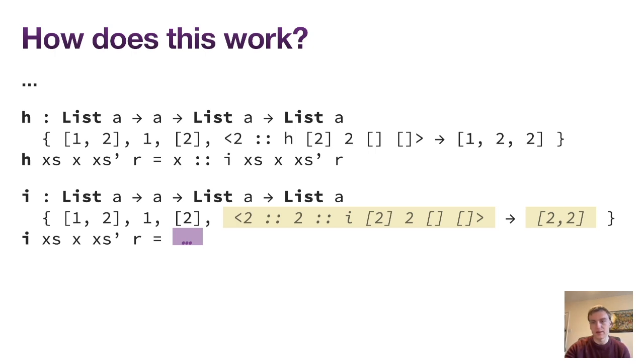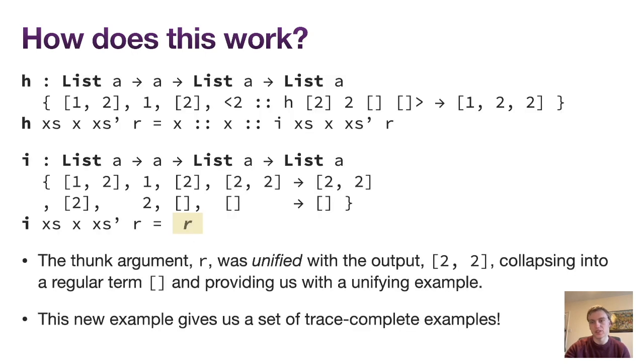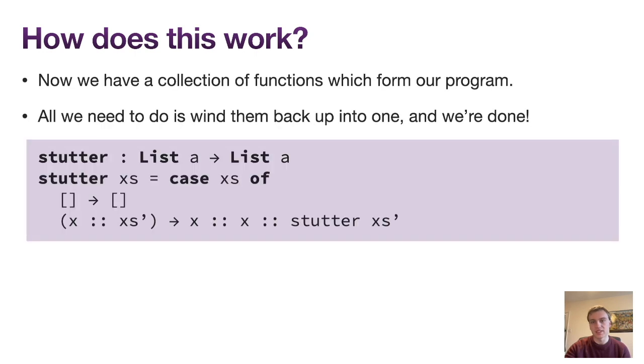In fact, if i applied to these arguments would return the empty list, it would be identical. So we assume that it is, and this removes the thunk altogether and leaves us with an additional unifying example. Trivially, we just return the value of the recursive call r at this point, and we're done. This function is exactly what we expected, but we only need to provide two examples for it.